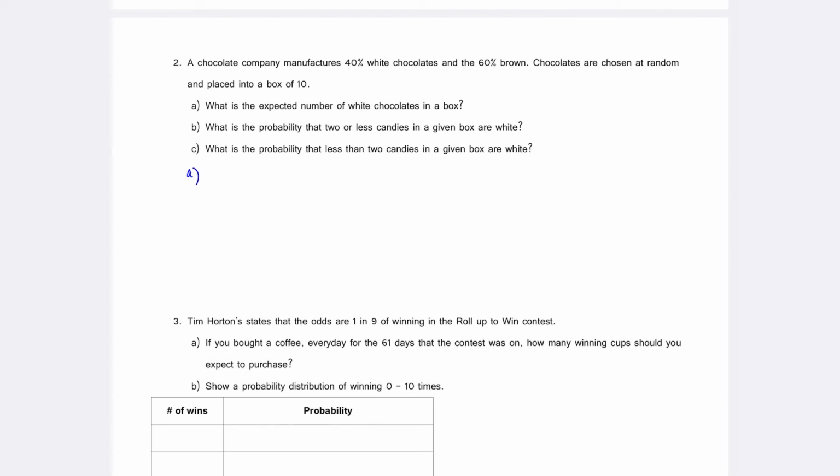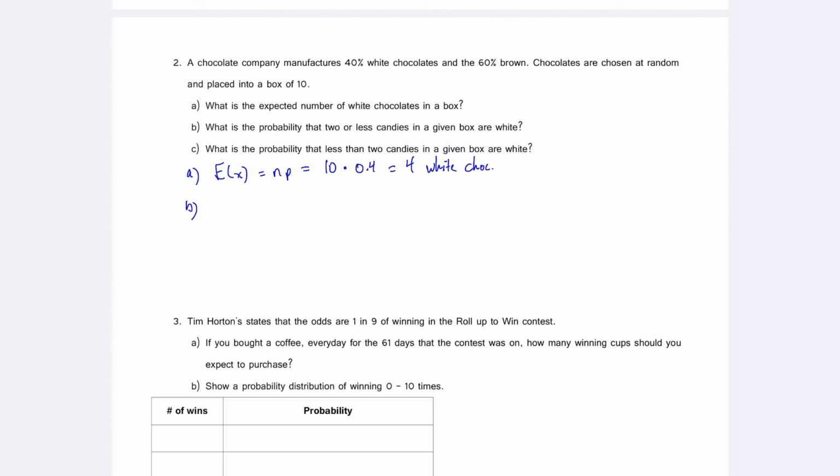We can use the formula, but if you already recognize that practicality, we can just skip that. But n is my sample size, so there's 10 chocolates. Probability of being white is 0.4, 40%, and therefore we get 4. So we expect to have 4 white chocolates in the bunch.